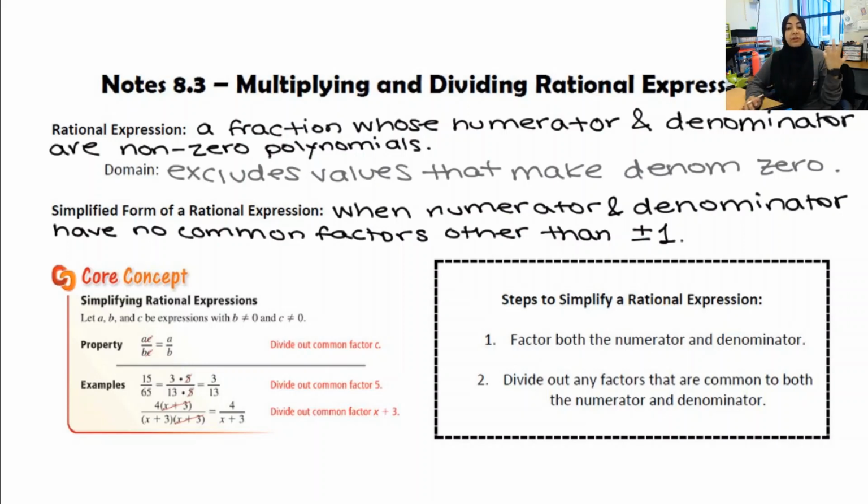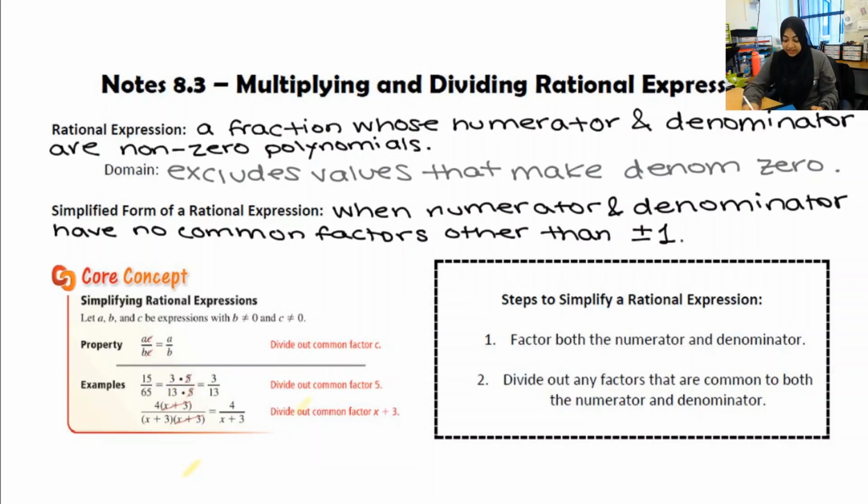So simplifying rational expressions, you've actually been doing this for a long time, right? Anytime you simplify a fraction, fractions are rational expressions. So if I look right over here, it says a times c over b times c. I can divide those c's out, so I'm left with a over b. And that's how you simplify fractions as well. 15 can be rewritten as 3 times 5. 65 can be rewritten as 13 times 5.